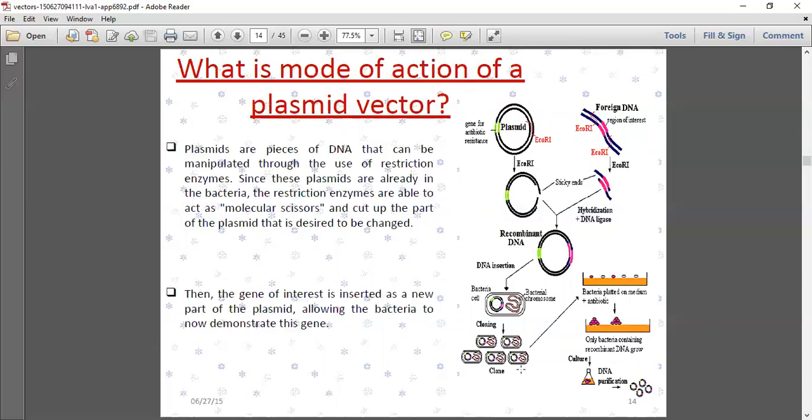Then the gene is inserted as a new part of the plasmid, allowing the bacteria to now express this gene. So the plasmid is present here in this area, with the gene for antibiotic resistance.